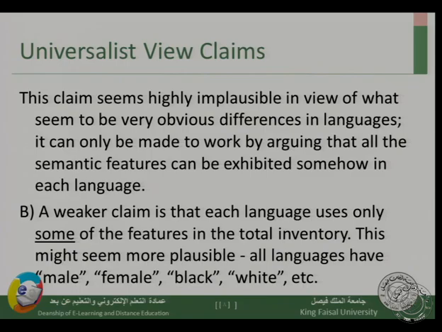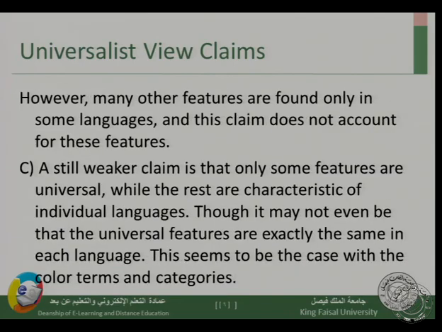We have also a weaker claim that says each language uses only some of the features in the total inventory, and this might also be a little bit hard to believe. It's easier to believe than the previous claim, but still a bit hard to believe. Languages can have components like male, female, black and white.